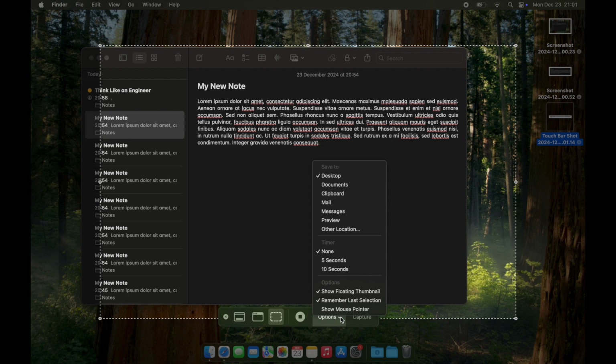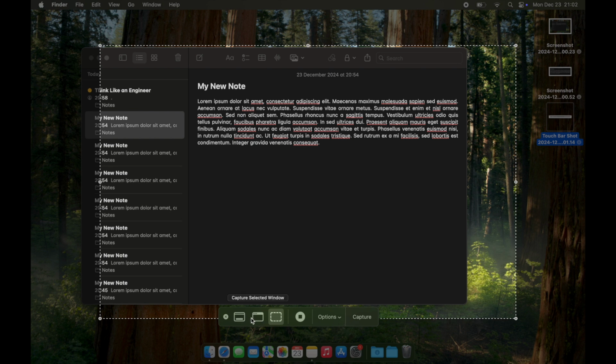In the Options section, you can choose alternative locations to save your screenshots or recordings. You can set a timer to give yourself some time to prepare your screen before the recording starts. Or you can enable the mouse pointer option to make your clicks visible during the recording. When not recording, you'll also see screenshot options available on this panel too.